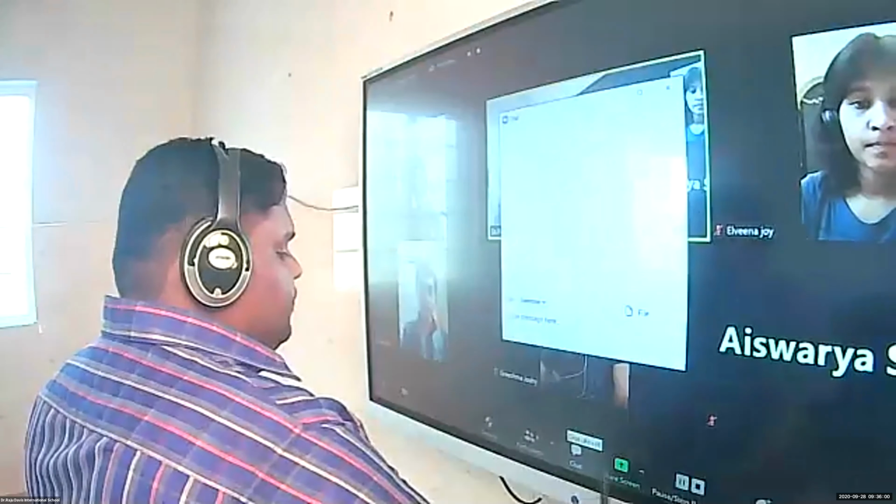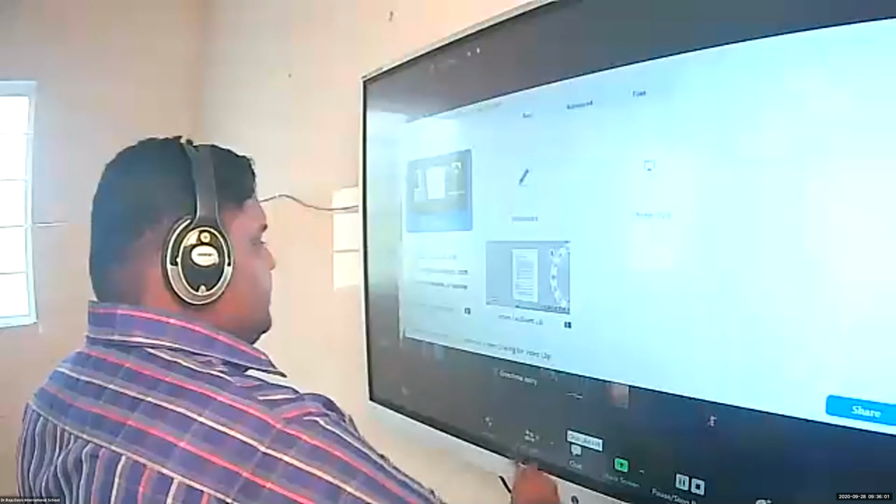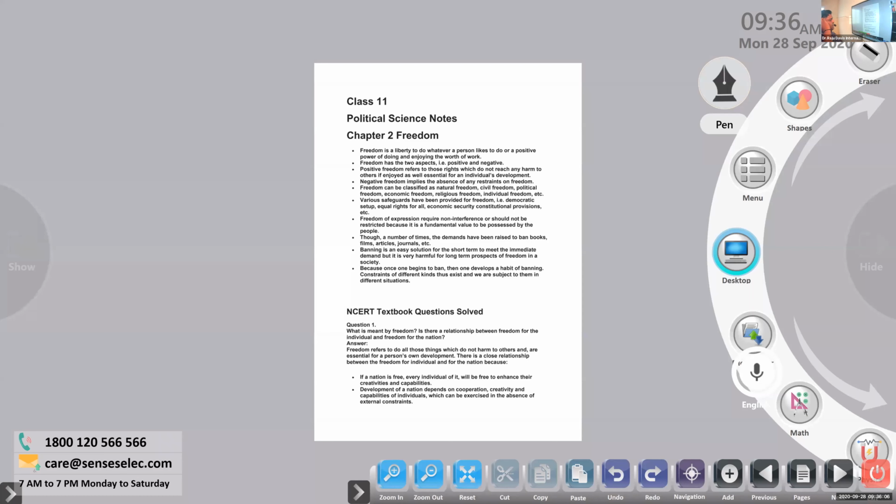Freedom refers to all the things that are related to making an individual lead a good life in the society. So freedom refers to doing all those things which do not harm others and are essential for a person's own development. There is a close relationship between the freedom of the individual and of the nation. We know that freedom in the sense related with J.S. Mill is called the harm principle.